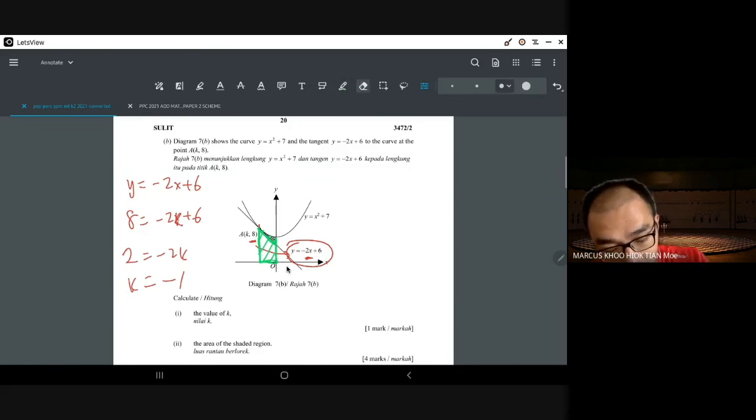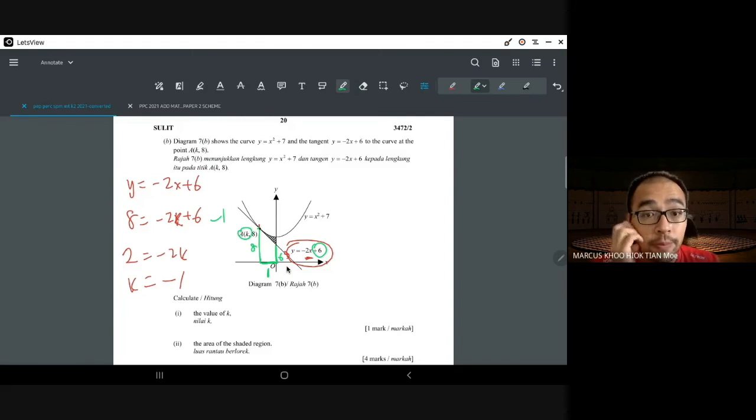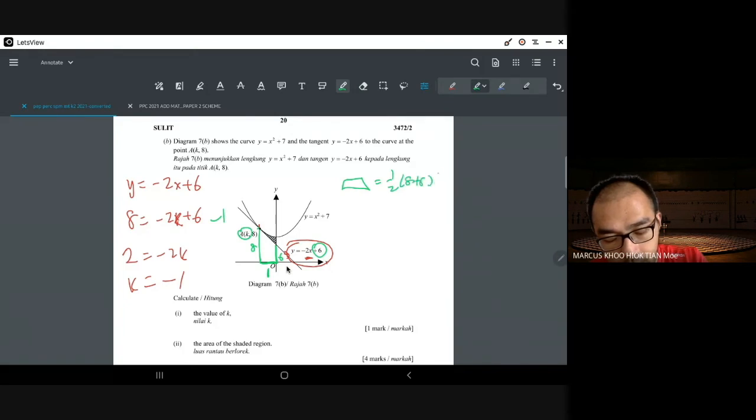This height over here is actually 6 from this formula. This height is 8, and over here is k. K is negative 1, so this is 1. So the area of the trapezium you can count: half times 8 plus 6 times 1, which is 7.